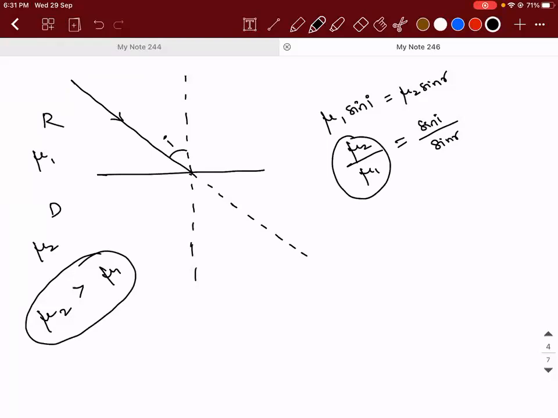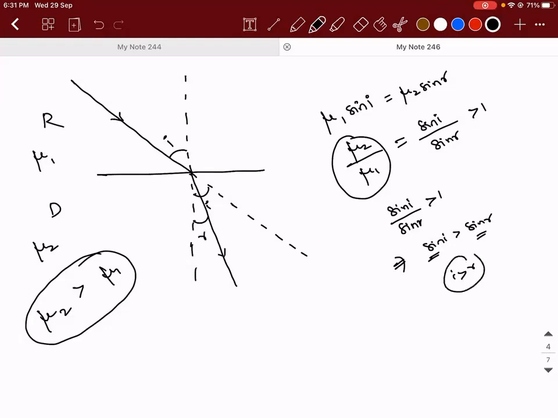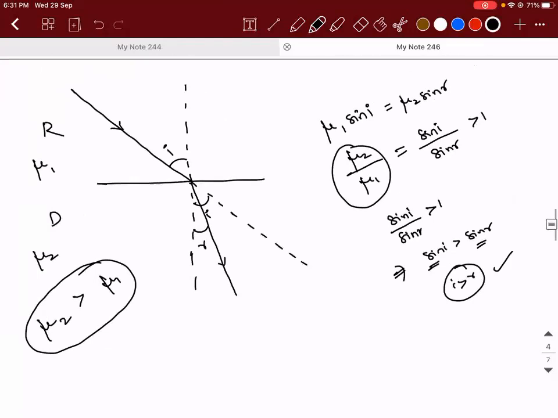Purnashri? Yes, sir. Complete it. So the angle of incidence will be greater than the angle of refraction, but how did you get that? Mu2 by mu1, is it going to be a value greater than 1 or less than 1? Greater than 1, sir. So sin i by sin r is greater than 1, which implies sin i is greater than sin r, so i will be greater than r. So the angle of incidence is greater than the angle of refraction.